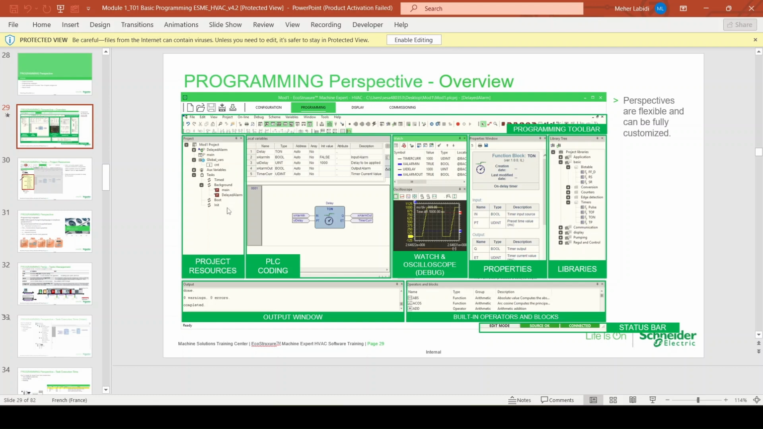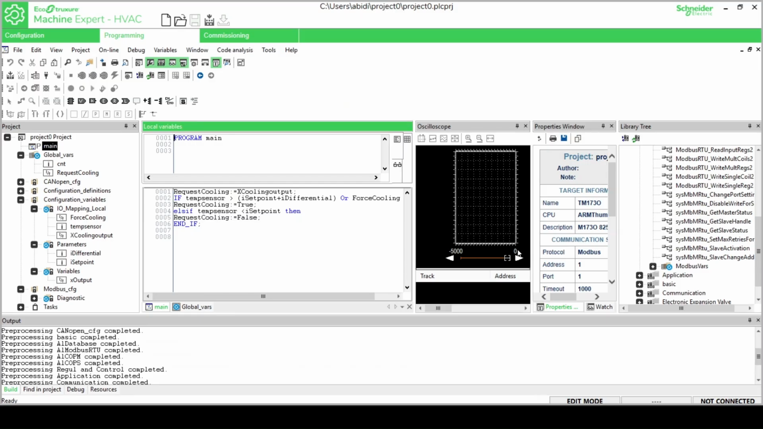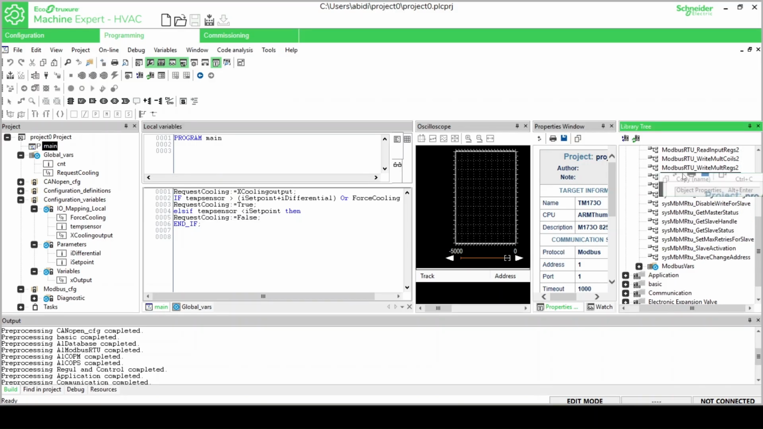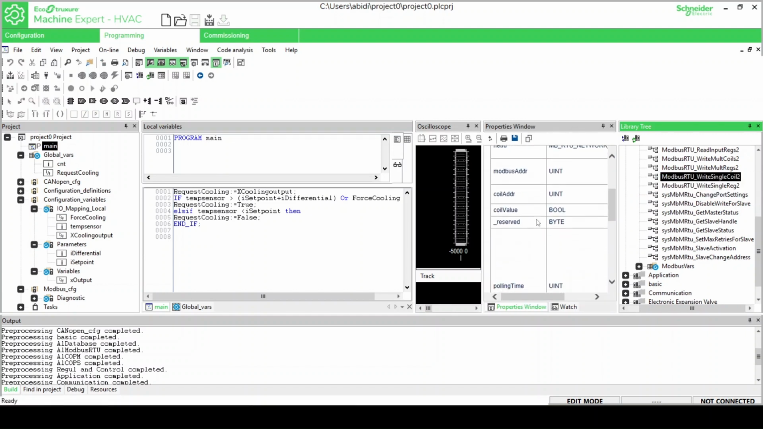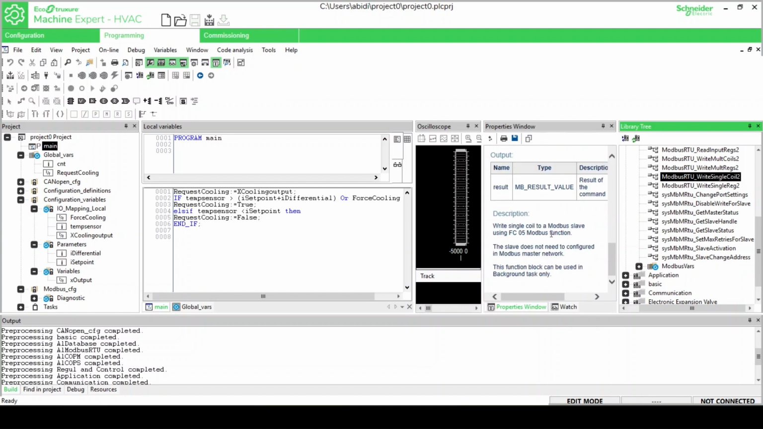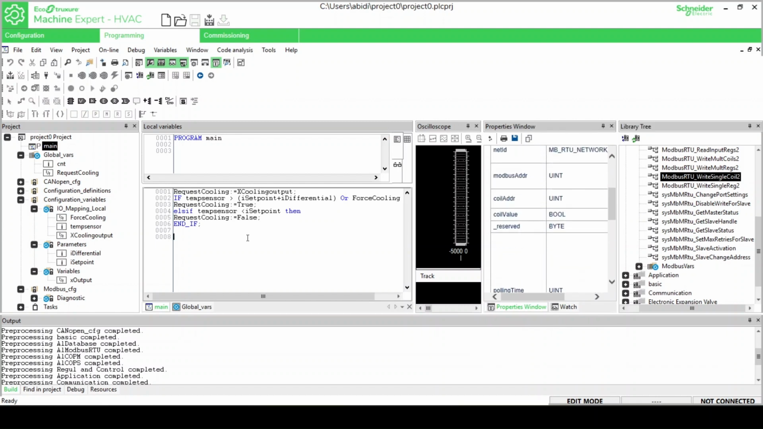On the left side, we have the project tree, which contains all project resources, PLC applications, tasks, programs, variables, and other project components. We also have the library manager, where we can access function blocks and software libraries that can be used within the application. On the right side, we can find the properties window, which displays the configuration and settings of the selected object. In the center of the screen is the main programming area, where we develop and edit the PLC logic.